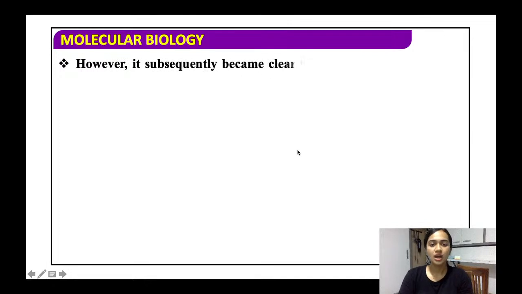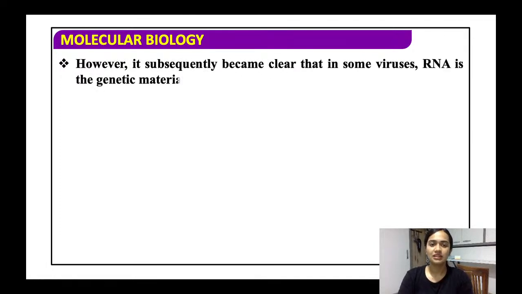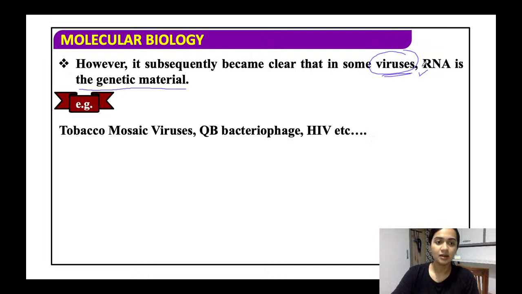All right. So, however, in the coming years it became known that in some viruses RNA is the genetic material. So now the conflict is resolved. Now they have seen that DNA is the basic genetic material, but only in case of some viruses, RNA can be the genetic material. What are the examples?